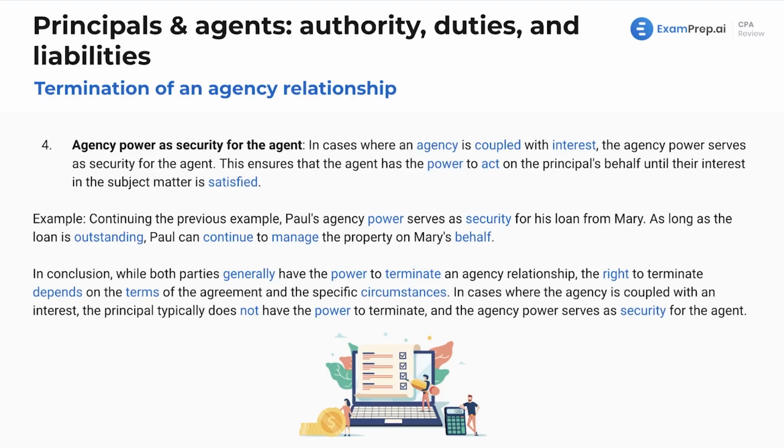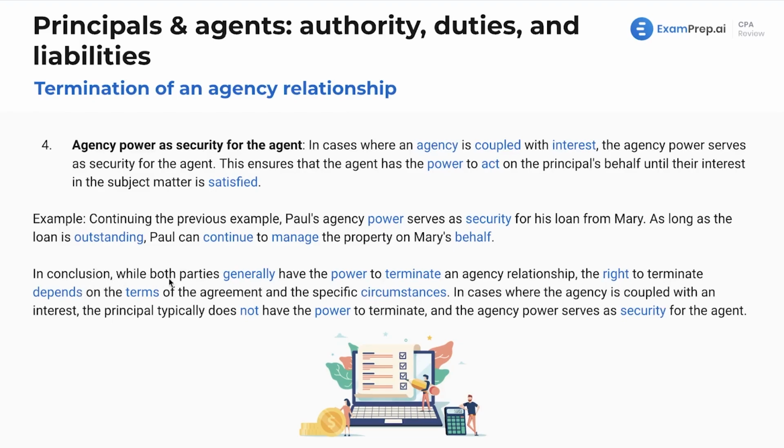And we see here agency power as security for the agent. In cases where an agency is coupled with interest, the agency power serves as security for the agent. This ensures that the agent has the power to act on the principal's behalf until their interest in the subject matter is satisfied. Now, continuing with that previous example, Paul's agency power serves as security for his loan from Mary. As long as the loan is outstanding, Paul can continue to manage the property on Mary's behalf.